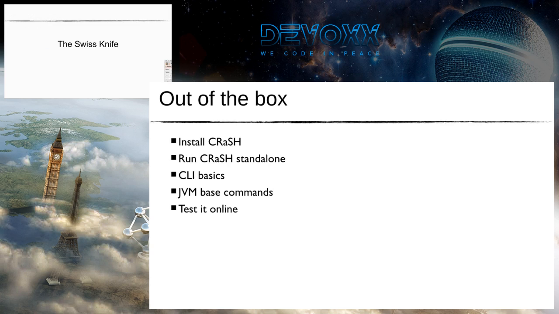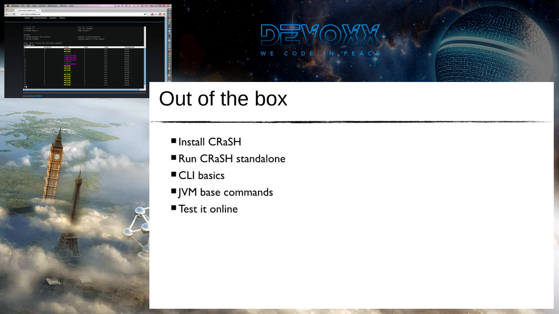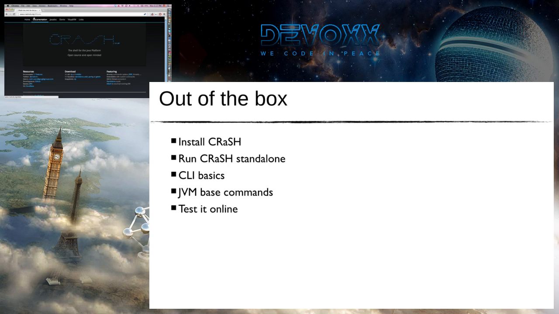Yes, okay. Before we go to the second part, what is very interesting is that we are going to show you the web connector right now. Forgot this part. If you're in the room and you want to try CRaSH, go on the site, CRaSH Hub. The URL is www.crashhub.org. If you go on the site, there is a demo here, and you can click on it.